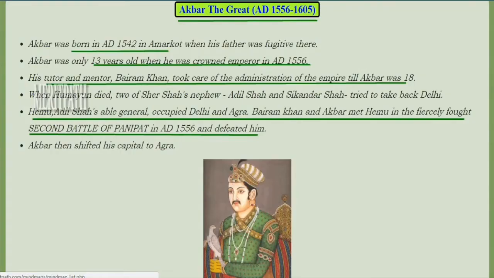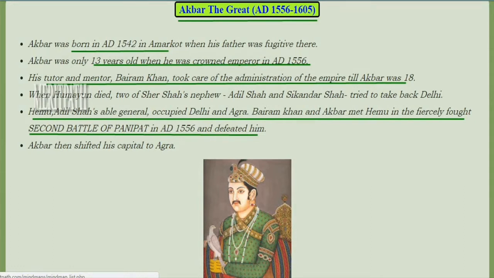Next is Akbar the Great. He ruled from 1556 AD to 1605 AD. He was born in 1542 in Amarkot. He was only 13 years old when he was crowned the emperor. So until he became 18 years old, his tutor and mentor Bairam Khan took care of the empire.